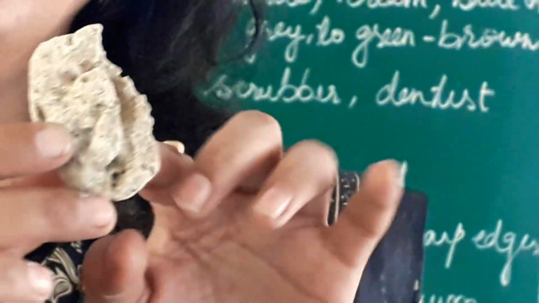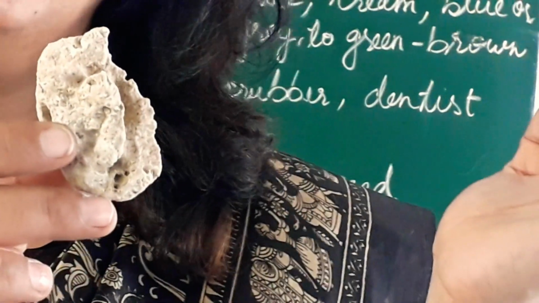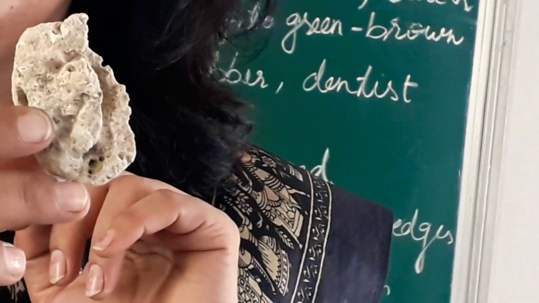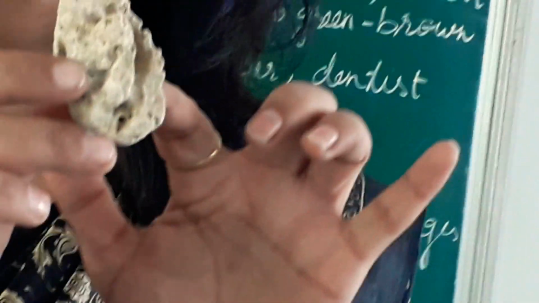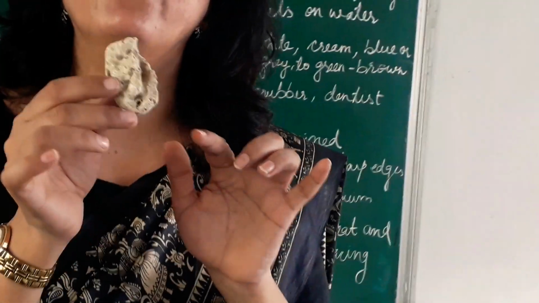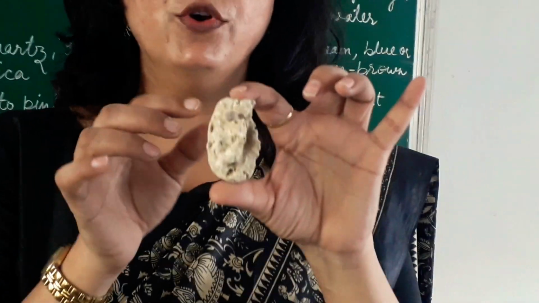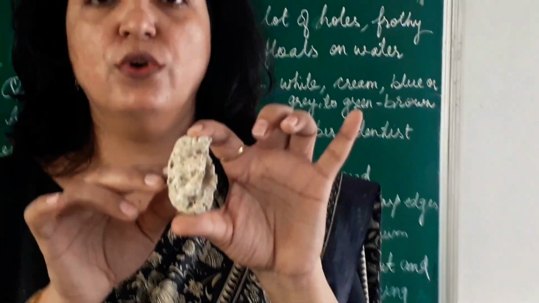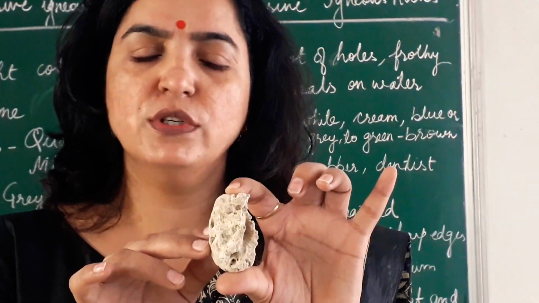This is because of air holes. What happens is the magma comes out and immediately comes in contact with water and air, so the gas bubbles are trapped inside, which leaves the holes. Because of this, it is very lightweight. Pumice you can see at your house also, mostly in the bathrooms.